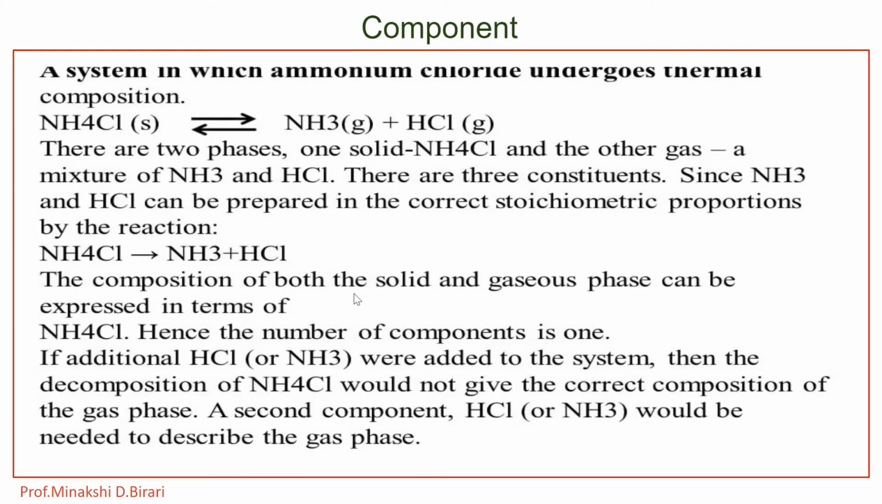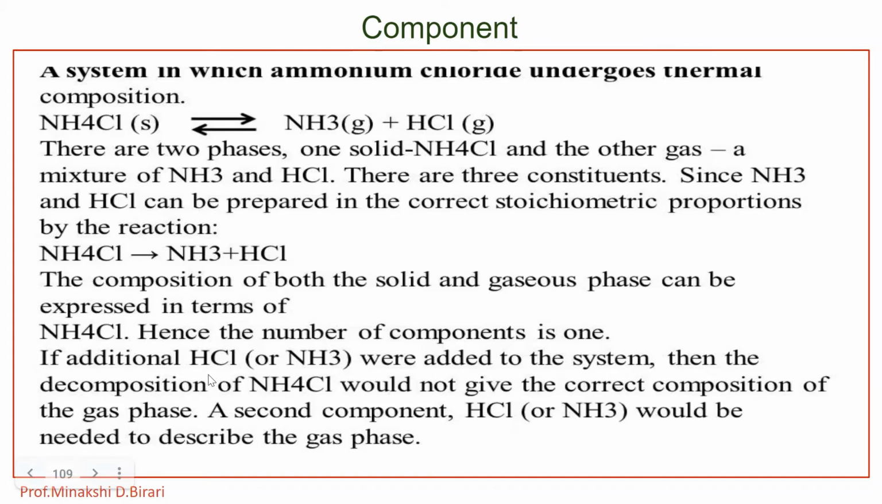Then a system in which ammonium chloride undergoes thermal decomposition. Ammonium chloride gives ammonia and HCl. There are two phases, one solid ammonium chloride and the other a gas, a mixture of NH3 and HCl. There are three constituents. Since NH3 and HCl can be prepared in the correct stoichiometric proportions by the reaction, that is NH4Cl from NH3 plus HCl, the composition of both the solid and gaseous phase can be expressed in terms of NH4Cl. Hence, the number of components is 1.